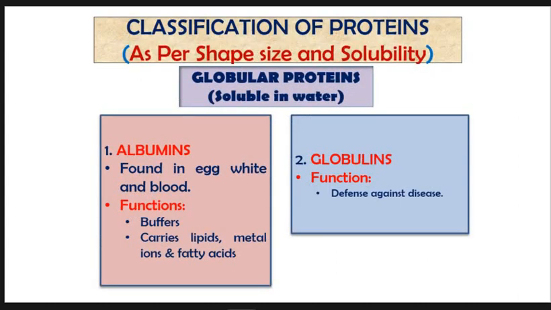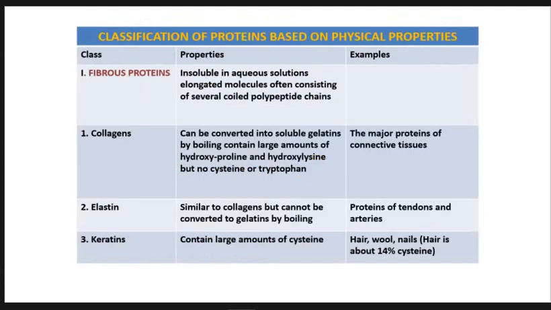Another classification of protein as per shape and size and solubility is the globular proteins that are soluble in water. Examples are albumin that are found in egg white and blood. Then we have globulins that are present in the blood that function as a defense against diseases. Albumin functions as a buffer. It carries lipids, metals, iron, and fatty acids.